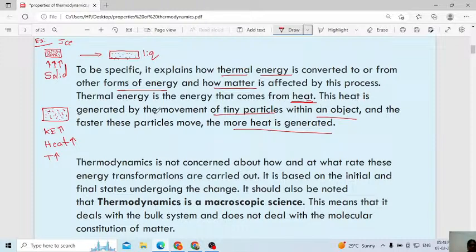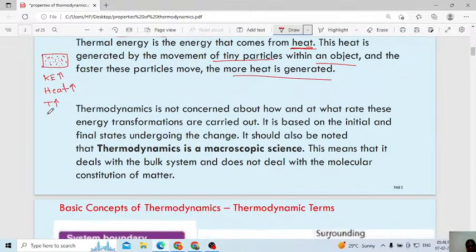This heat is generated by the movement of tiny particles within an object. The faster these particles move, faster particles means the kinetic energy increases. Then what will happen? Kinetic energy increases means heat increases. Heat increases is nothing but temperature increases.